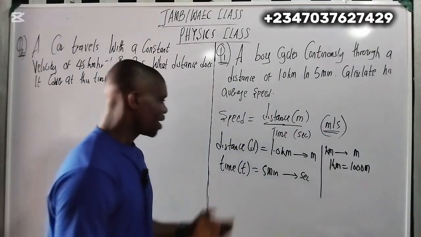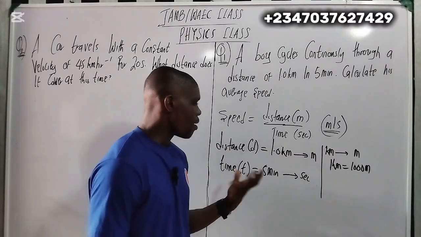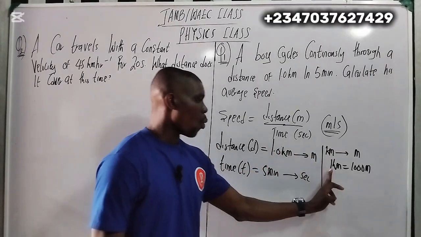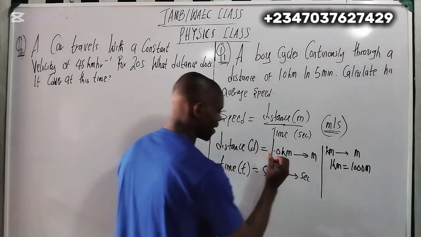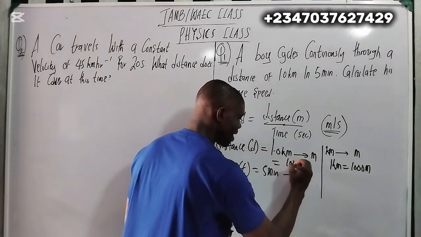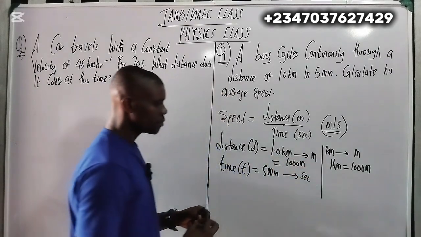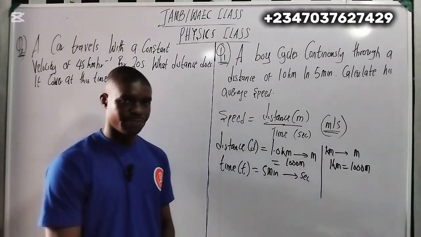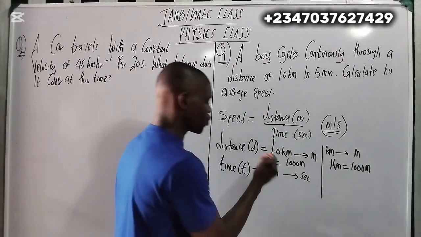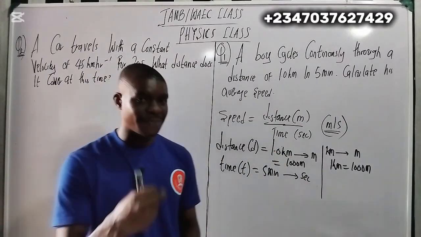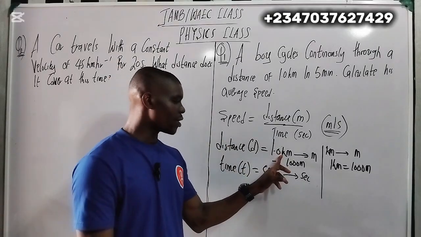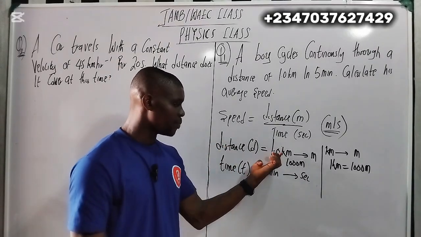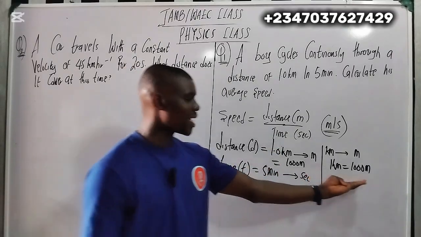So if I'm converting kilometer to meter, because 1 kilometer equals 1,000 meters, automatically my distance here is 1,000 meters. This is what you need to understand. So whenever a distance is given to you in kilometers in a physics question, you have to convert to meters. And 1,000 meters equals what?